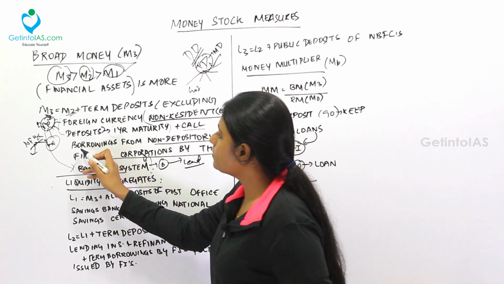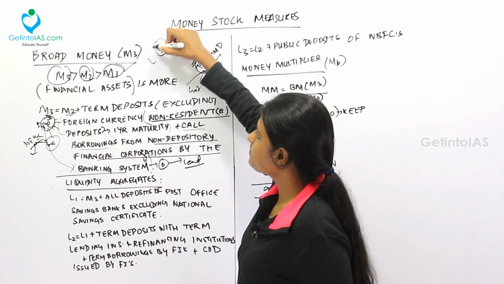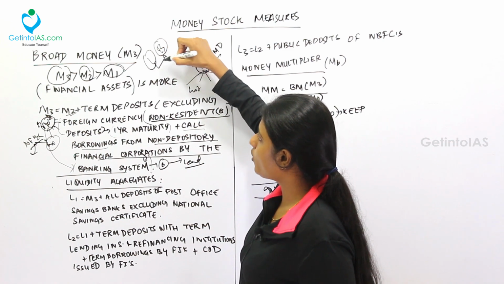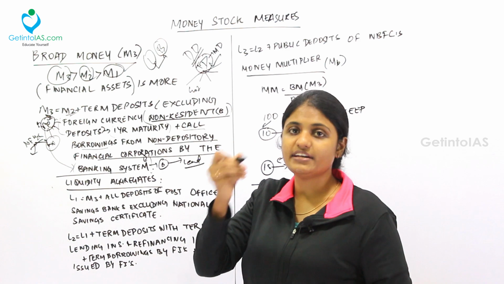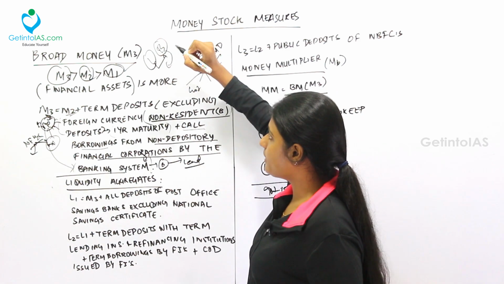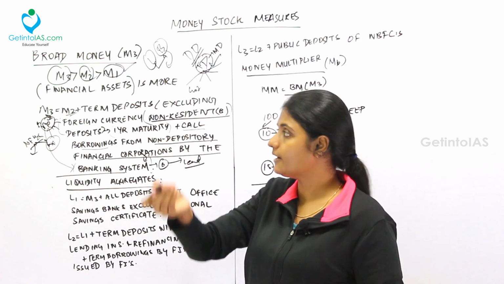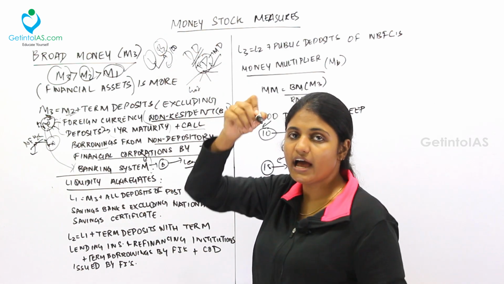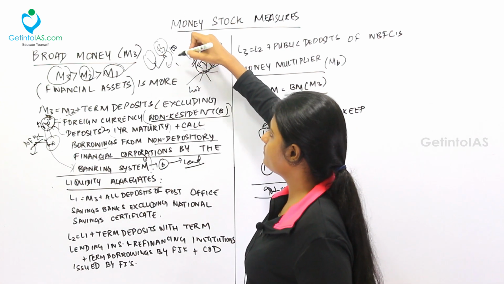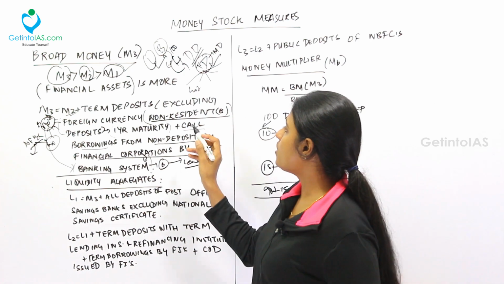Over here, the term call borrowing means, if there is a lender and a borrower, and the lender gives the money to the borrower at a certain specified rate, with no maturity date for the borrower to repay the money, the lender may demand the money whenever he wants it. Maybe the lender will give ₹100 to the borrower and ask for it back day after tomorrow, or the day after that. So, that is called what?